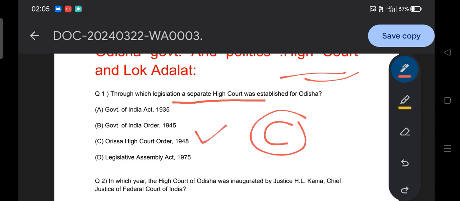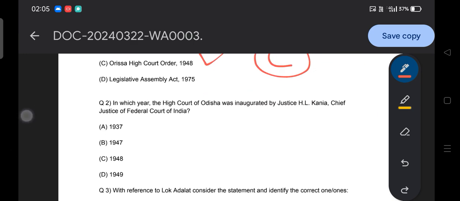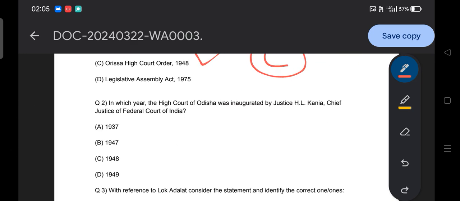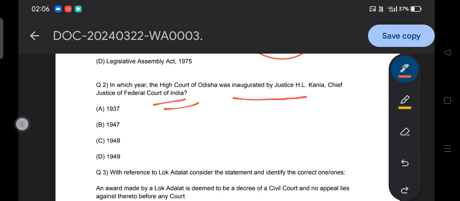What we basically observe here is that they ask about the act or regulation by which the separate high court was first created for Odisha. Similarly, moving to the next question: in which year was the High Court of Odisha inaugurated by Justice H.L. Kania, Chief Justice of the Federal Court of India? Nowadays it is known as the Supreme Court, but at that time it was known as the Federal Court of India. So in which year?